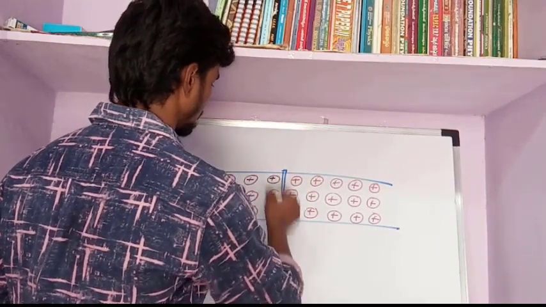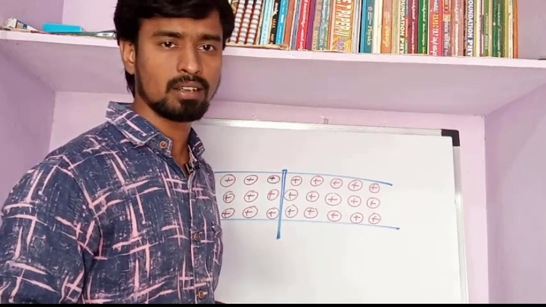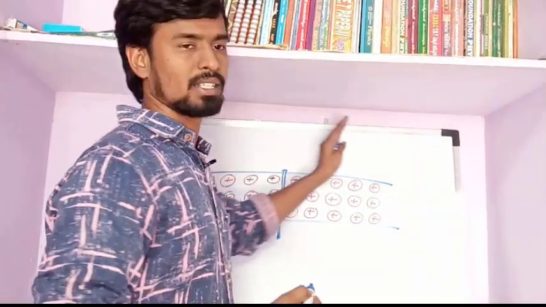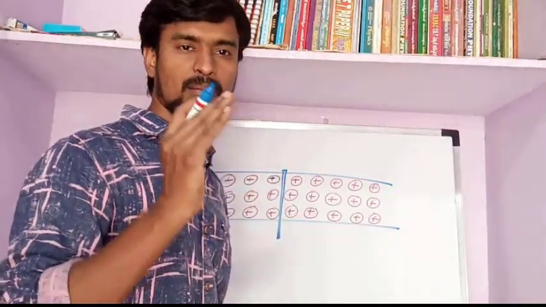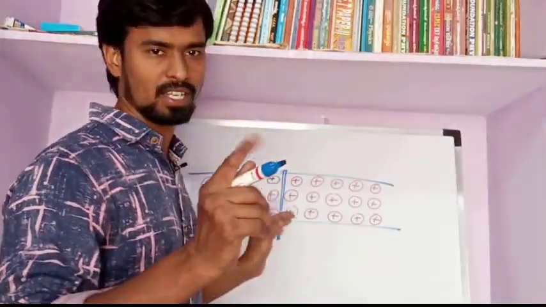The number of charges crossing the cross section area from left to right in 1 second is equal to the number of charges crossing the cross section area from right to left in 1 second. Both are equal.